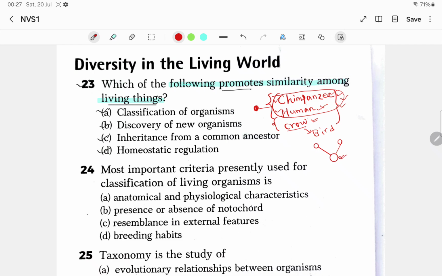Suppose this is the common ancestor of the chimpanzee and human. Clear? As they have more similarities, they have a common ancestor. So what will be the correct answer? The correct answer will be inheritance from a common ancestor.